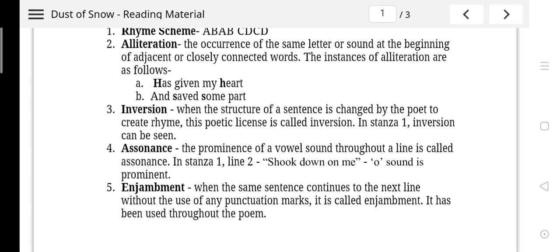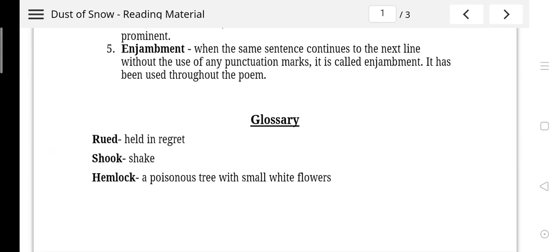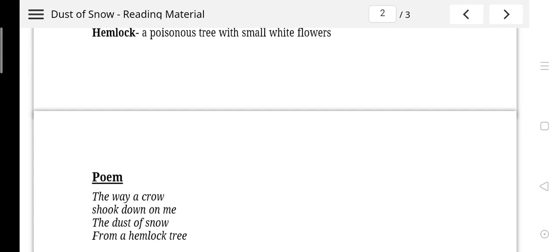One is assonance. The prominence of a vowel sound throughout a line is called assonance. See this: shook down on me. So, the O sound is prominent. That is assonance. And then enjambment. When the same sentence continues to the next line without the use of any punctuation mark, it is called enjambment. Has given and saved, these are the words which are repeating and you can see them.